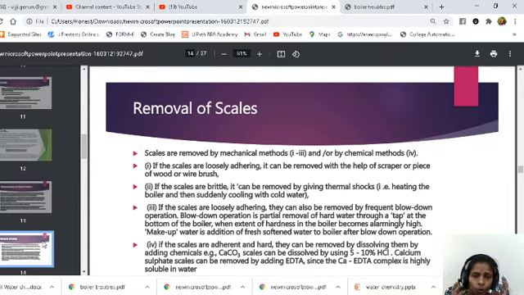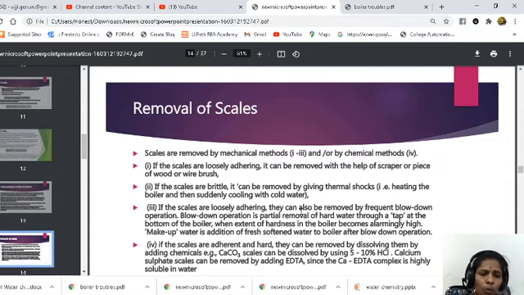So now let us see how to remove the scales. Scales are removed by mechanical methods or chemical methods. If the scales are loosely adhering, they can be removed with the help of a scraper or by using a wire brush. If the scales are brittle, that is very hard, they can be removed by giving thermal shocks. So by giving the shock treatment, we can remove the scale if it is very brittle. If the scales are loosely adhering, they can also be removed by frequent blow down operation. So loose precipitate is nothing but the sludges only.